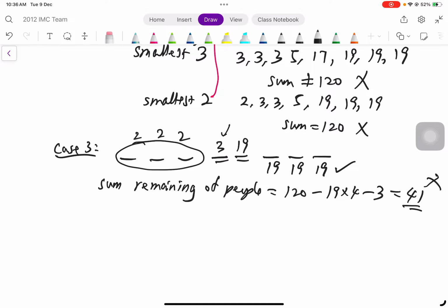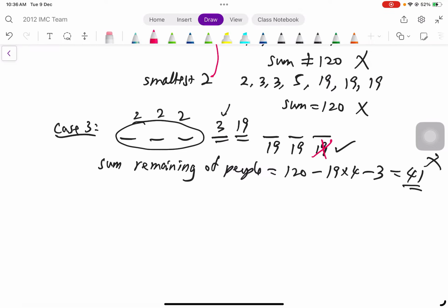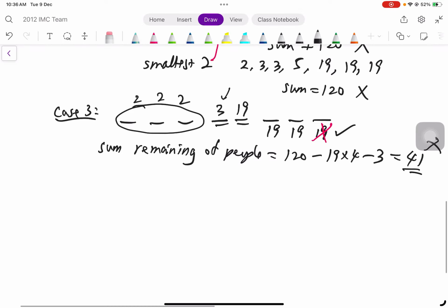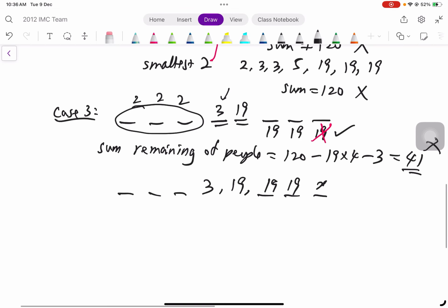Therefore, what does it mean? That means actually it cannot be all 19. Therefore, I think in this case, we look at this one. 1, 2, 3, and then 3, and then 19. Then this is another last 3. It will be 19, 19, right? And then can I call it X? Okay.